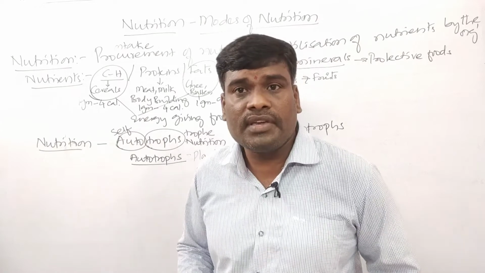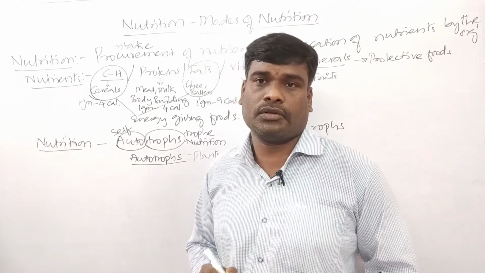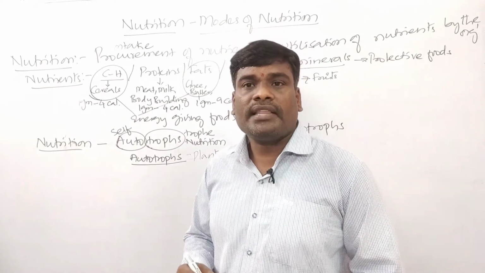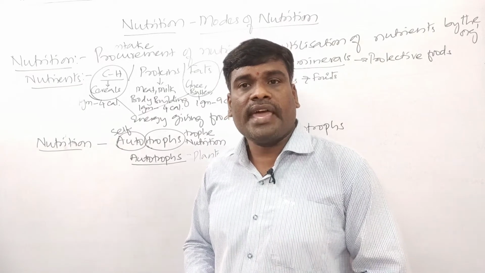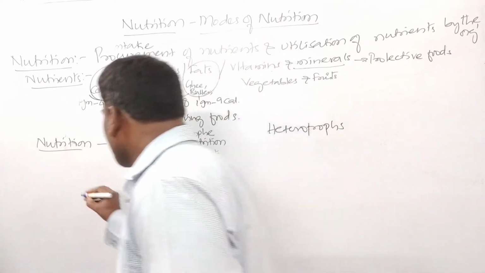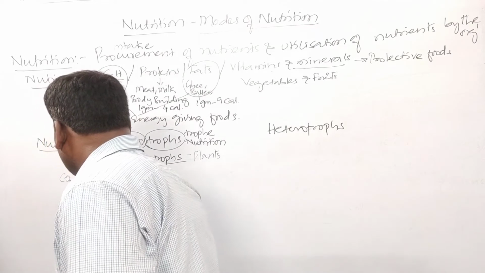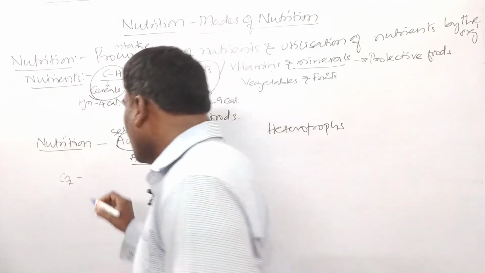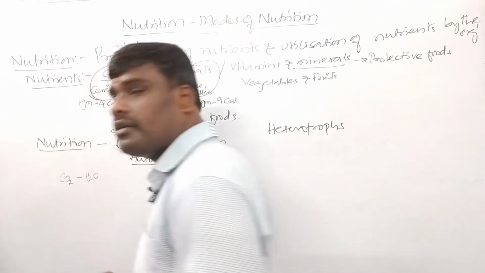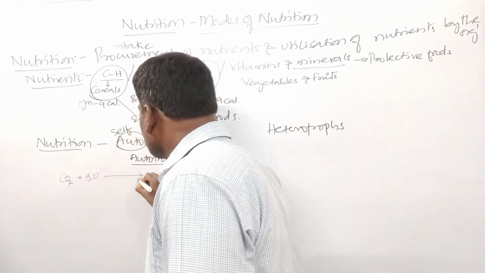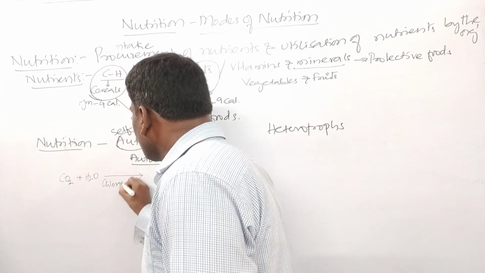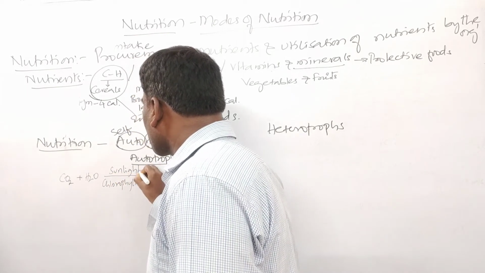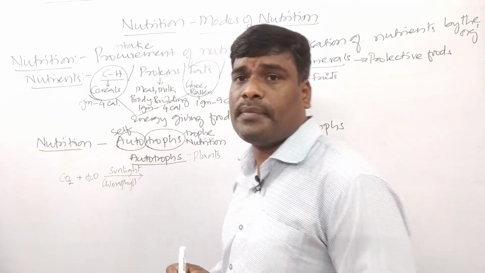We have studied this in the previous classes, in your lower classes also. Got the point? So how do the plants synthesize their own food materials? By using inorganic materials from the external side. That is, plants synthesize their own food materials by using carbon dioxide from the air and water from the soil, right? In the presence of what, children? Chlorophyll. In the presence of chlorophyll and sunlight, children, plants synthesize their food materials.